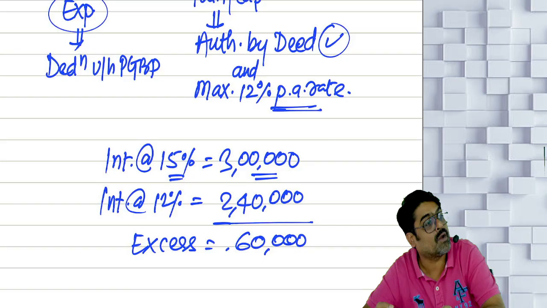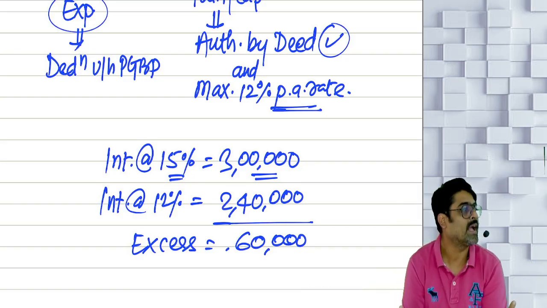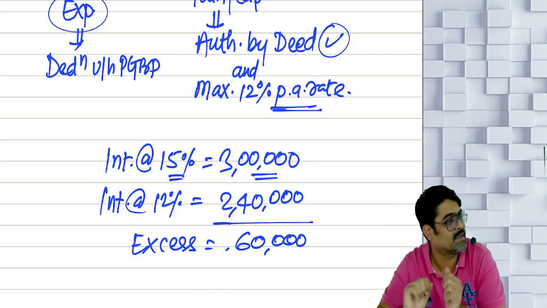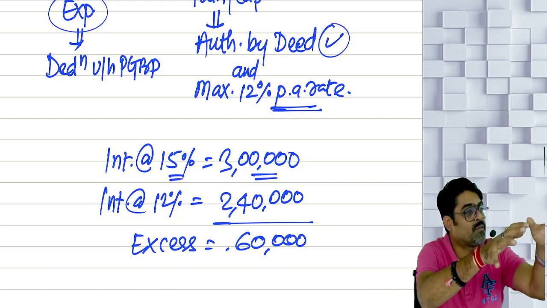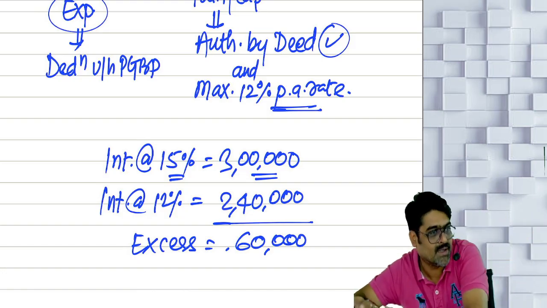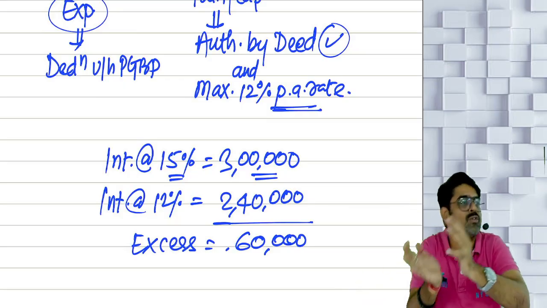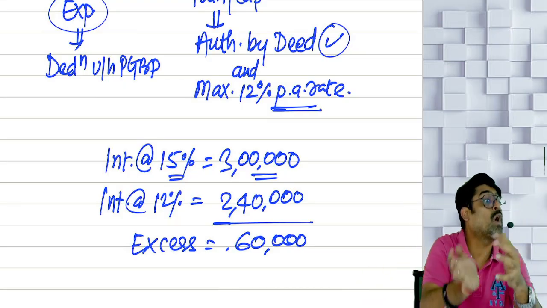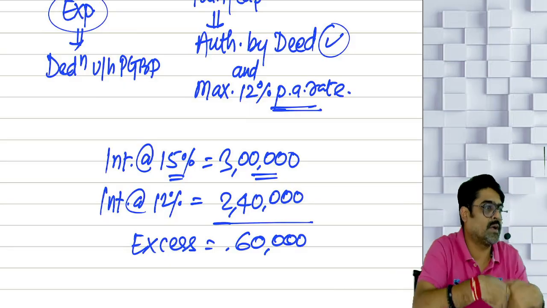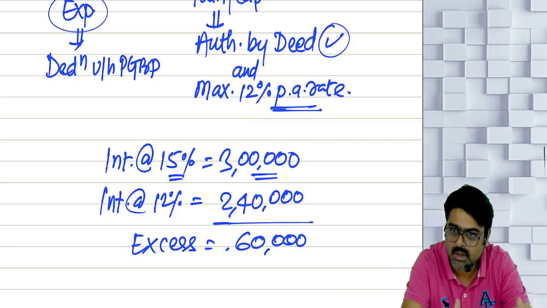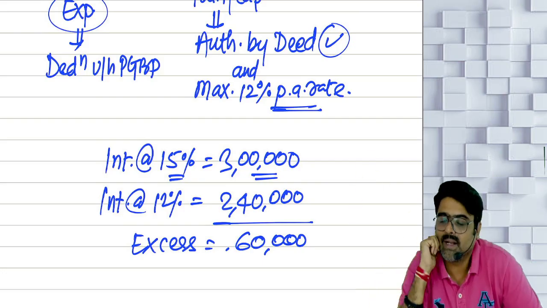That means the firm's profit will reduce by 2 lakh 40. On that 2 lakh 40 of the profits, the firm has not paid tax because it was allowed as a deduction. On that 2 lakh 40, the firm has not paid tax. 60,000 got added, which was not allowed. On that, the firm has already paid tax. Understood?